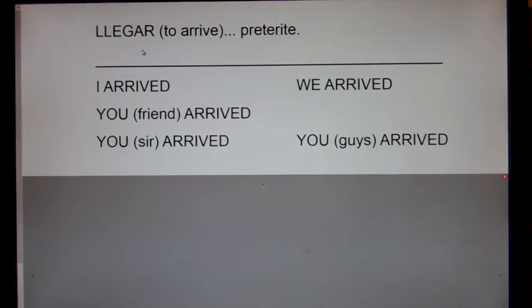This is the verb llegar, to arrive, in the preterite. Now remember, preterite means it happened one time in the past, like yesterday we arrived early, or on Saturday you guys arrived at 6 o'clock.